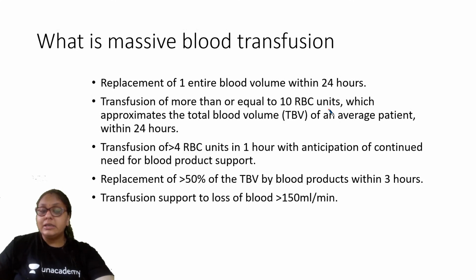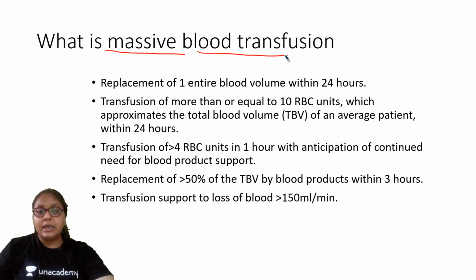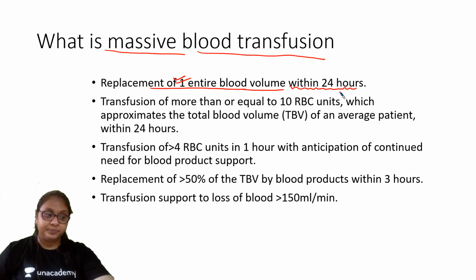So what is massive blood transfusion? When do we say that the blood transfusion is massive? That is when there is replacement of one entire blood volume within 24 hours.